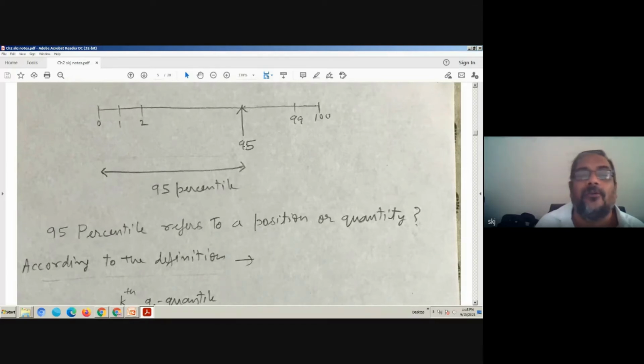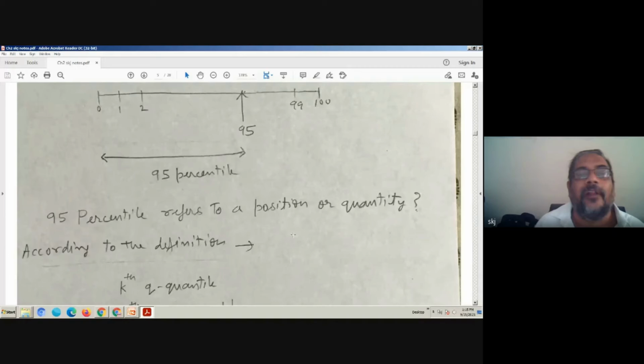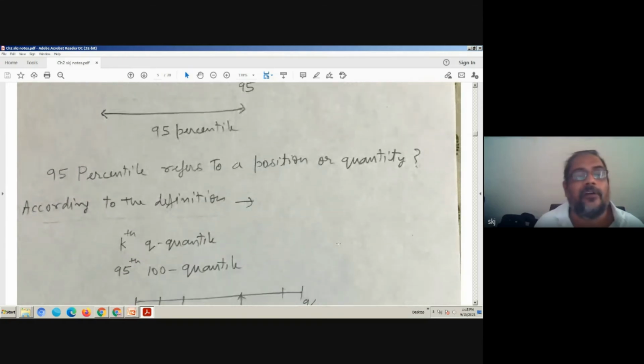So one definition we already have: 95 basically refers to one position. Now, does 95 percentile refer to a position or a quantity? In a short while, we will see it also refers to a quantity, but how. So 95 percentile refers to a position or quantity according to the definition.